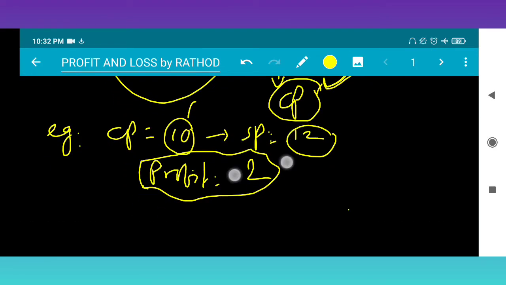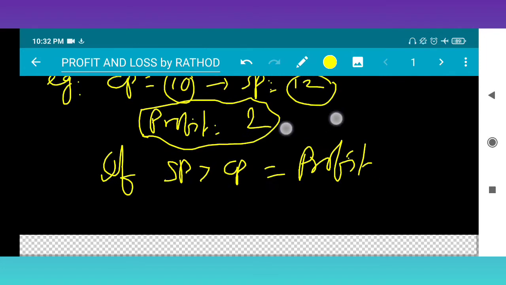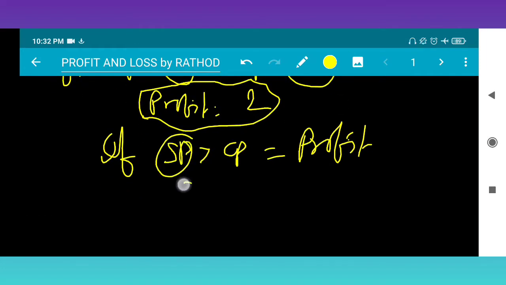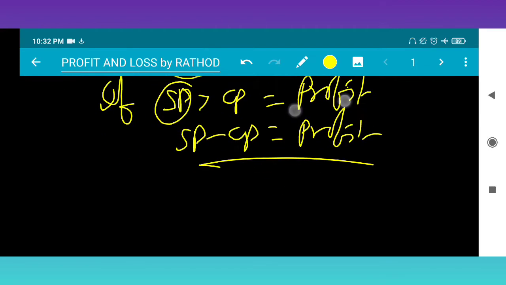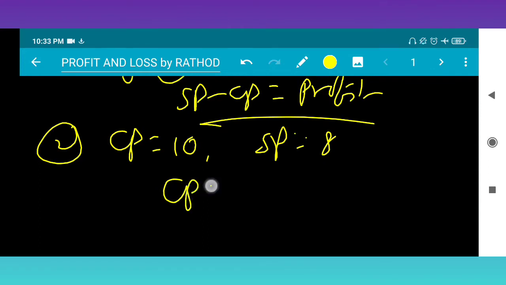So here, if SP is greater than CP, there will be a profit. Right? SP is greater than CP, there will be a profit. SP greater means SP minus CP is equal to profit. Right? Next, in a similar case, suppose I am taking CP is equal to 10 rupees and SP is suppose 8 rupees. What happened? Here, see, CP is greater than SP. So there will be a loss.